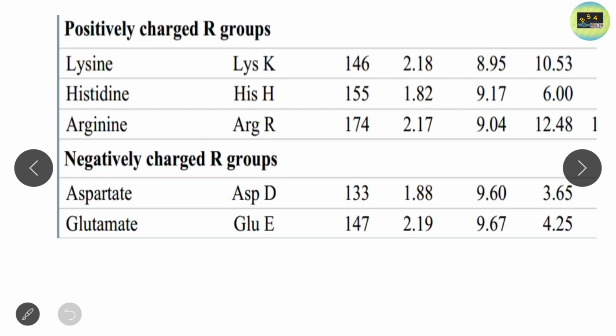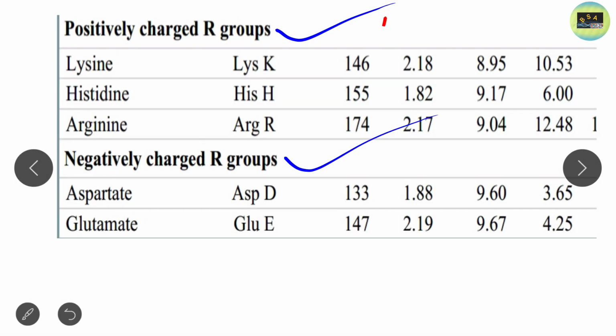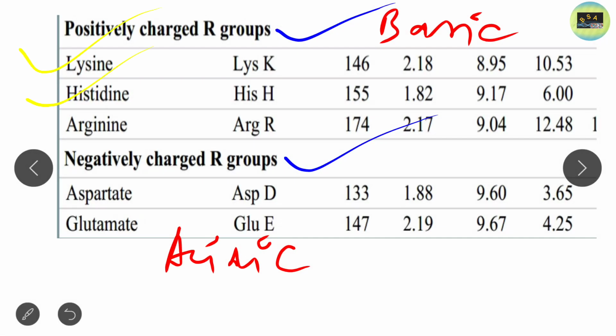And last, we classified the charged group into two types. One is the positively charged group, or you can say basic charged group, and one is the negatively charged group, or you can say acidic charged group. The positively or basic charged group is classified into three: lysine, histidine, and arginine. The negatively or acidic charged group has two: aspartate and glutamate. So this is the total classification system of the amino acids.